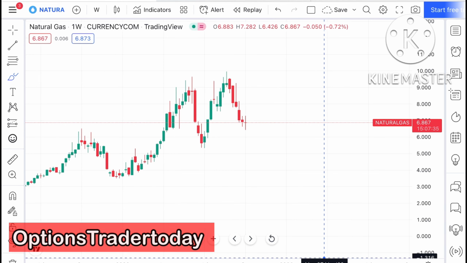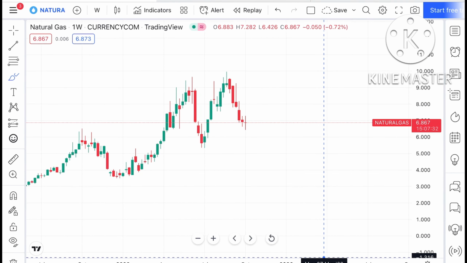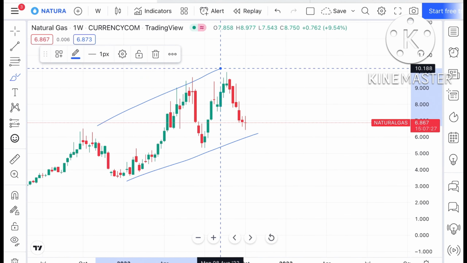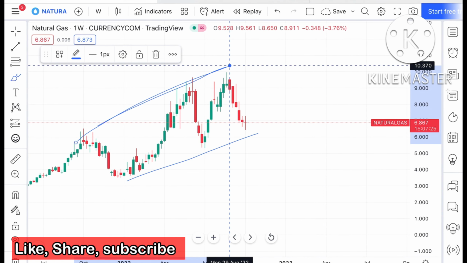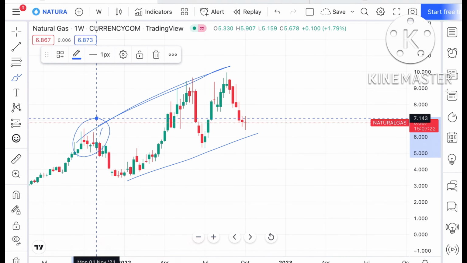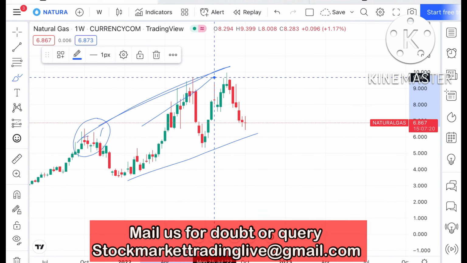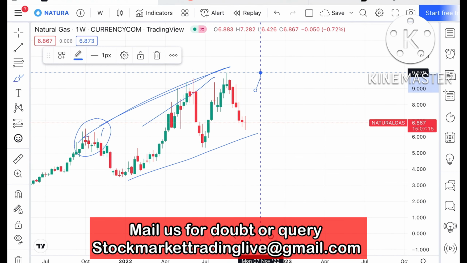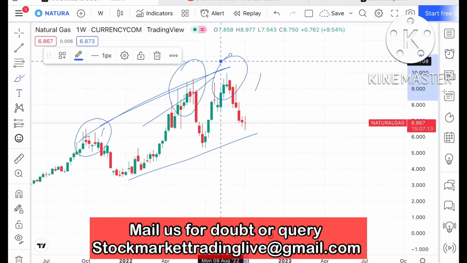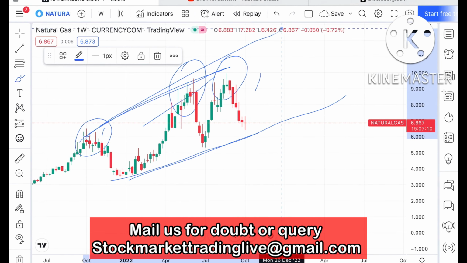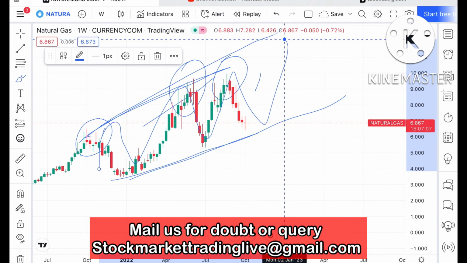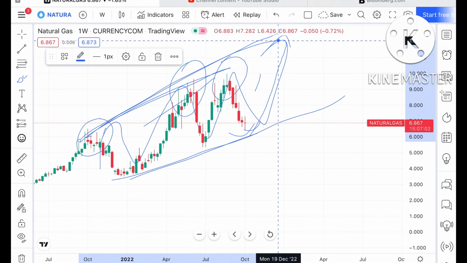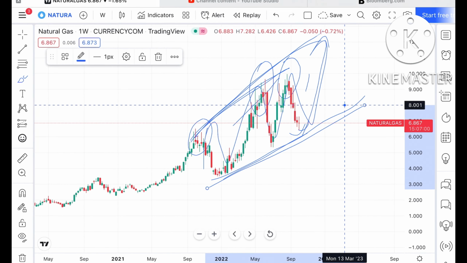As you can see, natural gas is trading at around $6.867, and there is huge volatility. We have seen the price of natural gas make a high of around 6.5. After breaking this particular range, we have seen it make a high twice at 9.6 and then from there a level of $9.979. So you have to keep this in mind because it is forming a pattern. If you look at this pattern, then there is a probability that if it sustains and forms a swing at this particular level, there is a higher probability it can go further upside. This is the first thing that I have told you.